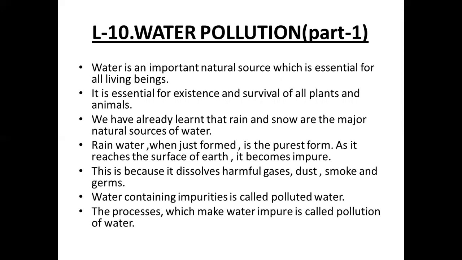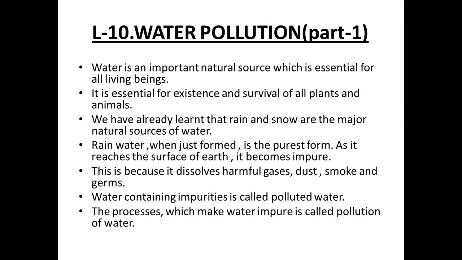We have already learned that rain is the major source of pure water. Rainwater, when just formed, is the purest form of water. As it reaches the surface of earth, it usually becomes impure. This is because it dissolves not only some harmful gases present in air, but also has dust, smoke particles, and germs getting mixed in it.